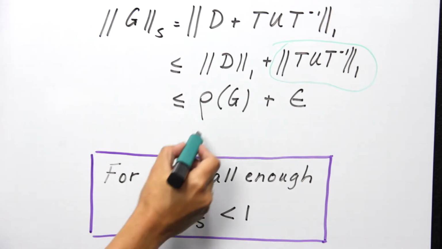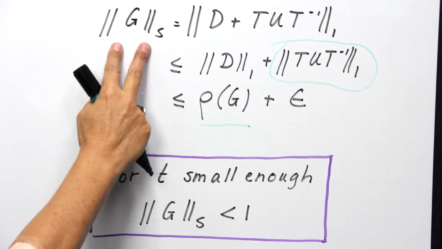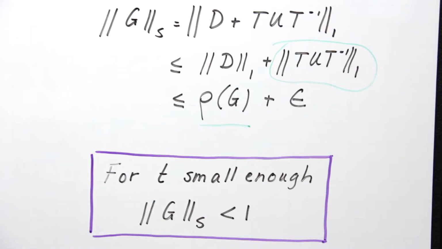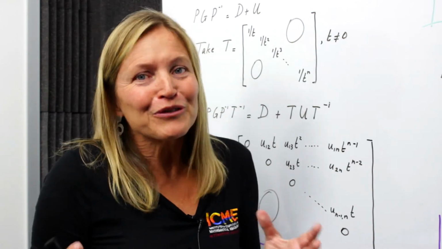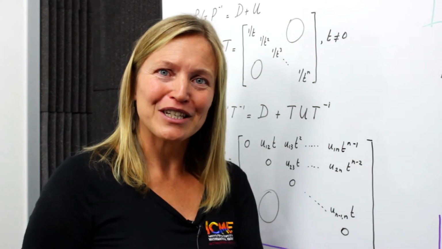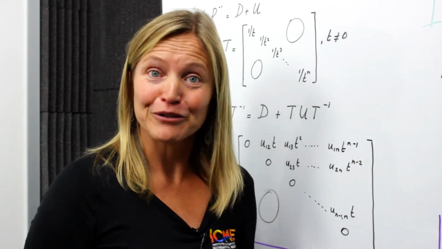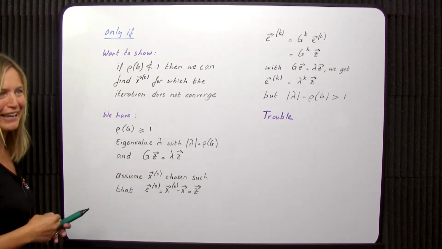Now suppose that rho of G is smaller than 1. That was given to us. So there is a slight difference between 1 and rho of G. Maybe big difference, maybe really, really tiny difference. But no matter what, we can always choose epsilon even smaller than the difference, to ensure that the S norm of G is also smaller than 1. That's the trick. Now this may seem very contrived and convoluted, but sometimes proofs are like this. But what it shows us is that the condition, spectral radius of G is smaller than 1, is sufficient for convergence. Now we need to do the other side of this proof, and that is the only if part.